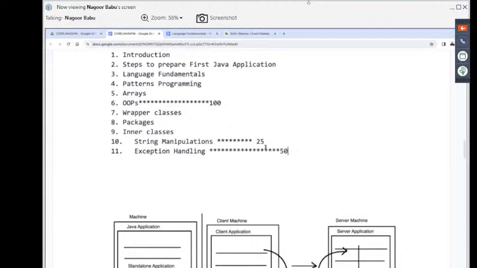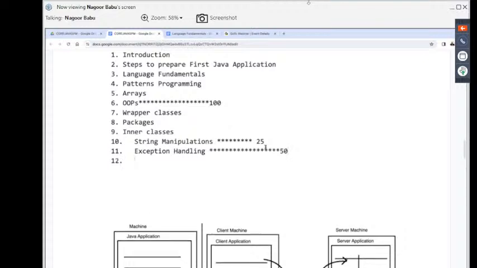This is one of the important topics we have to understand. Here, we are going to see the concepts: what is an exception? What is the meaning of exception handling? After understanding it, what is a throw keyword? What is a throws keyword? What is try, catch, finally, that syntax? All these concepts we are going to understand as part of exception handling. Leave this one. Next one is after this, multi-threading.